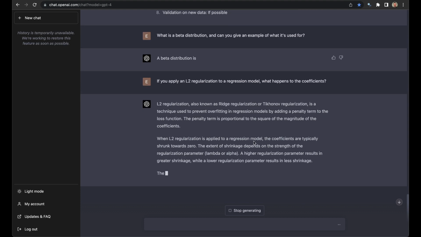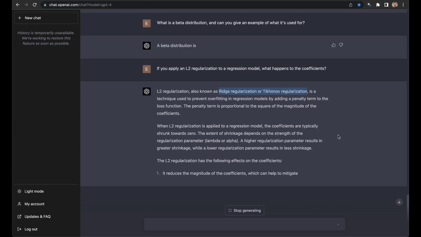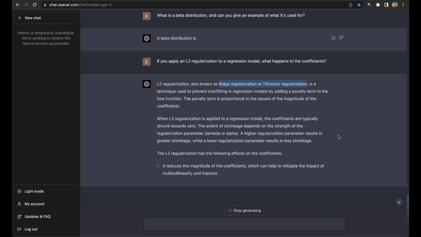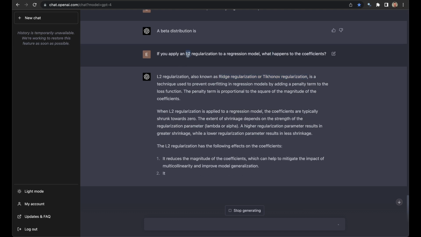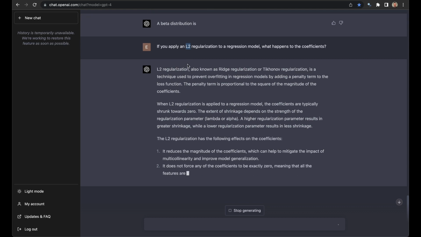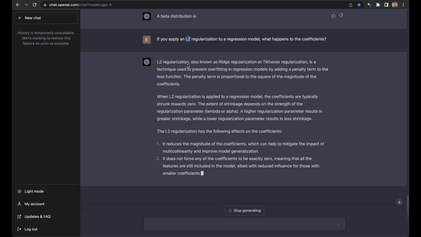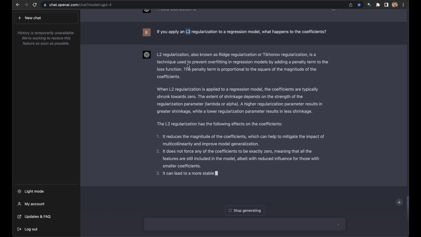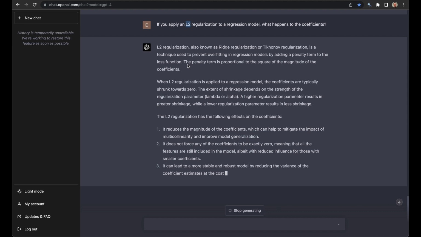What that does is, also called Ridge or Tikhonov, it shrinks coefficients towards 0, but they don't actually reach 0. The trick here is that there's something called an L1 or lasso regression, which shrinks them all the way to 0. If you shrink a coefficient to 0, you can essentially take that coefficient out of the equation. That's why lasso is useful for making sparse models, whereas L2 is not.